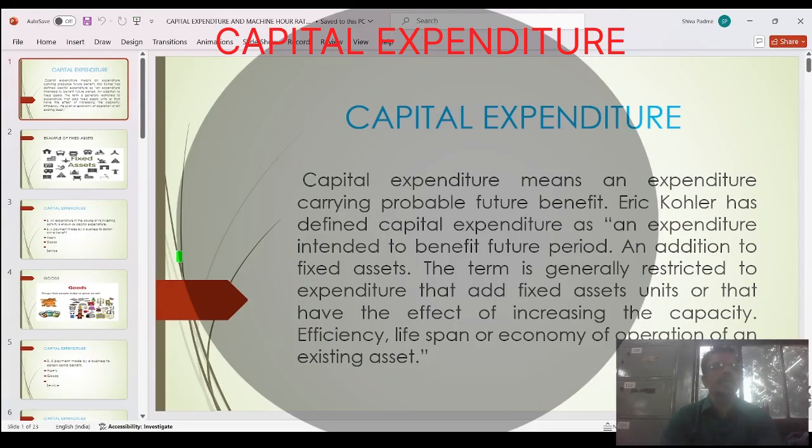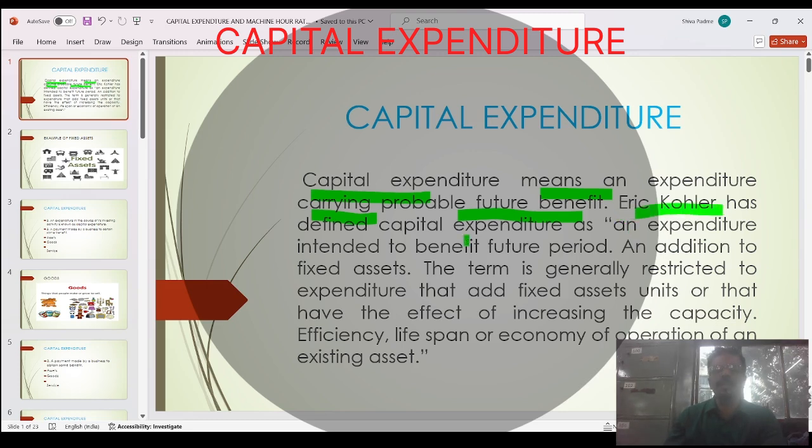Good morning, students. Let's understand what is meant by capital expenditure. First we will see the definition of capital expenditure. Capital expenditure means an expenditure carrying future benefits. That means whenever you spend on an asset, it will give a benefit in the future, that is, for more than 1 year.